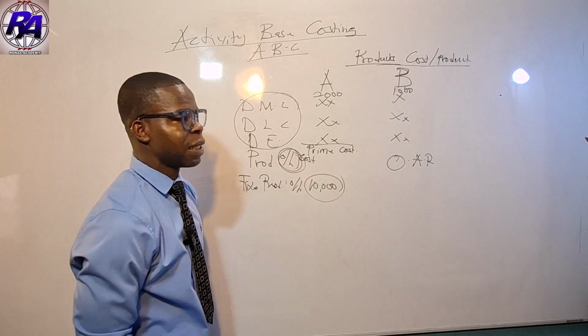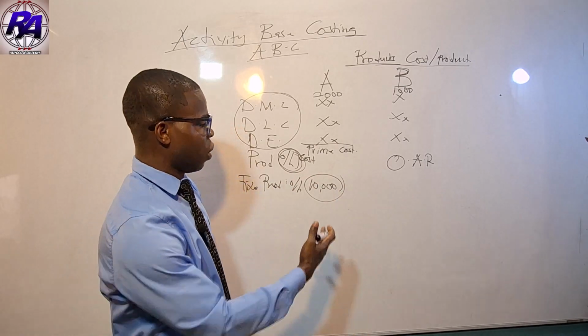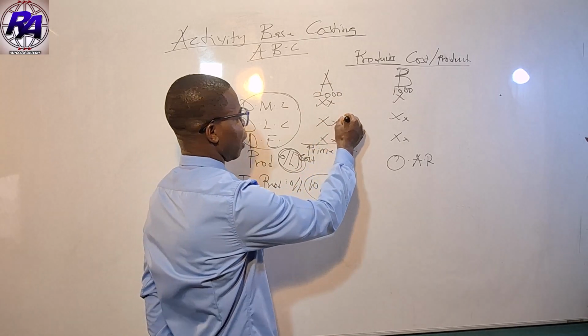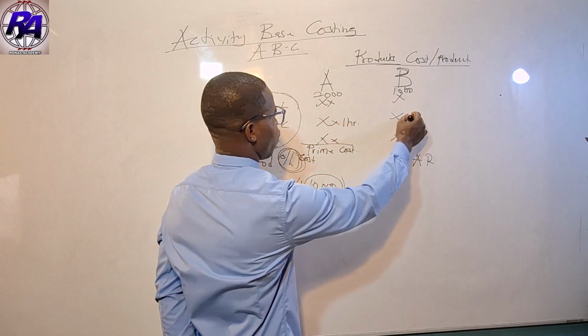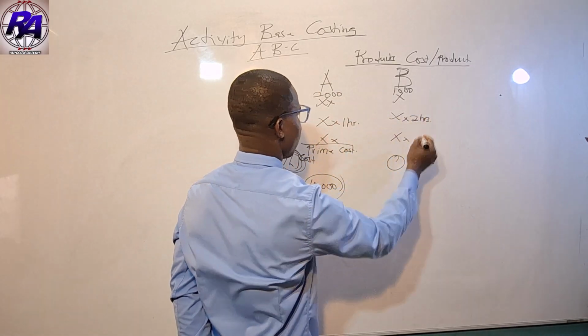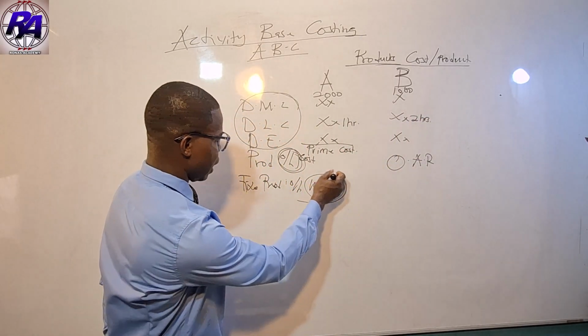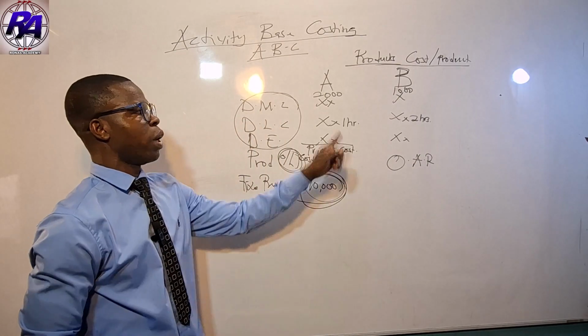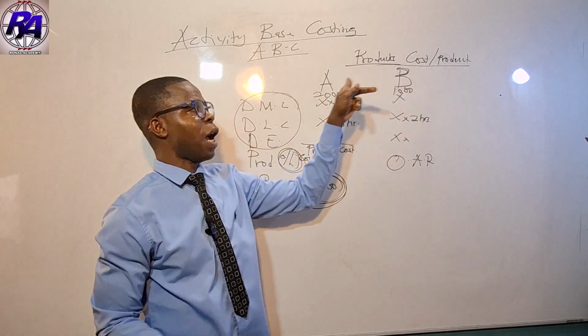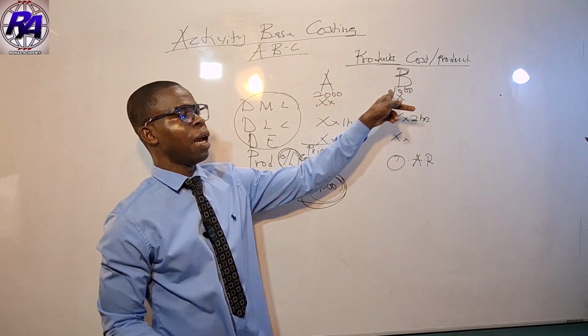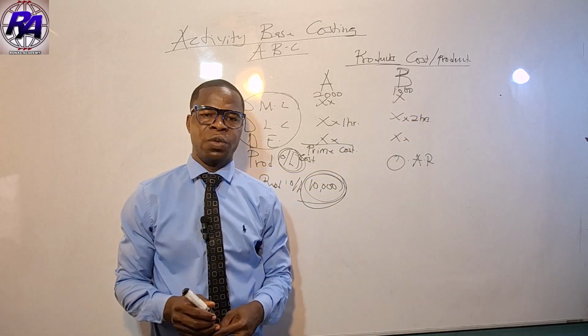To produce one unit of A, we need 1 hour, and we need 2 hours for B. Now, how do we apportion this 10,000 to A and to B? That is where the issue lies.